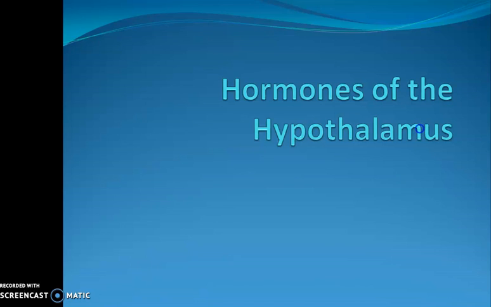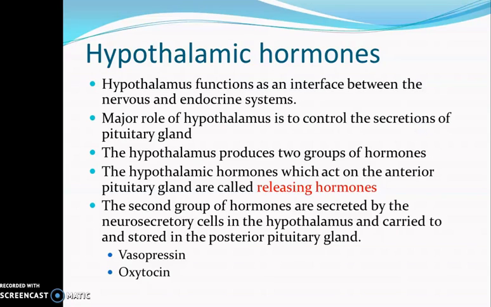Then, coming to the hormones of the hypothalamus, the hypothalamus is actually functioning like an interface between the nervous system and the endocrine system. The major role of the hypothalamus as far as the endocrine system is concerned is to control the secretions of the pituitary gland.